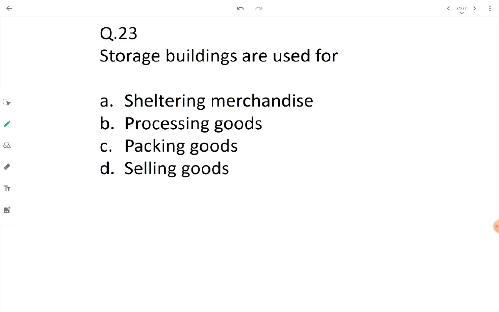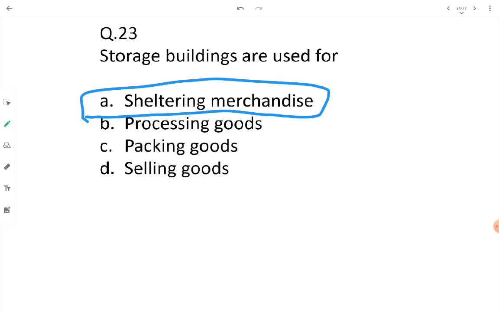That's why sheltering the merchandise is the most correct option. Sometimes storage buildings are also used for processing or packing or assembling goods, but the most correct answer here is sheltering the merchandise. Storage buildings are meant for sheltering, covering the merchandise. That's why option is A.